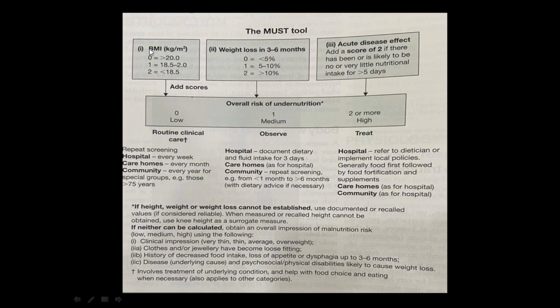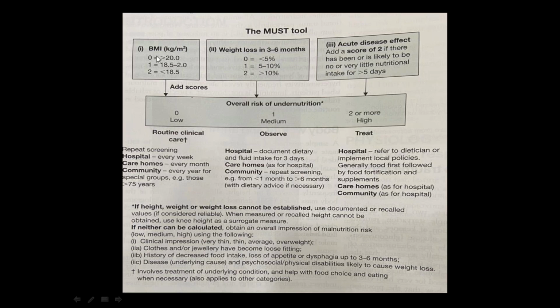Number 1 is the BMI, body mass index. You may know, that is weight in kg divided by height in square meters. Another thing is weight loss in the past 3 to 6 months. And another thing is acute disease effect. These 3 things you should remember: BMI, weight loss, and acute disease effect.